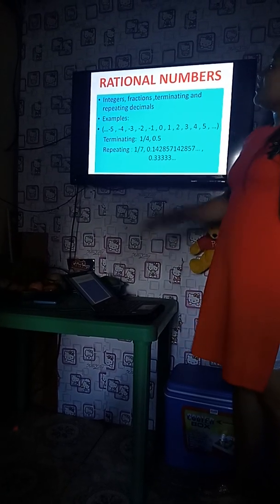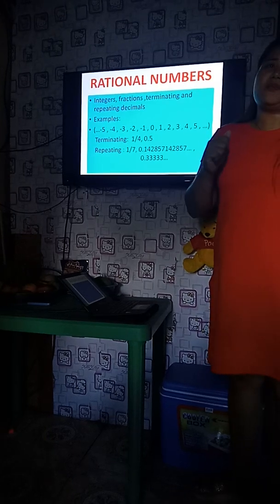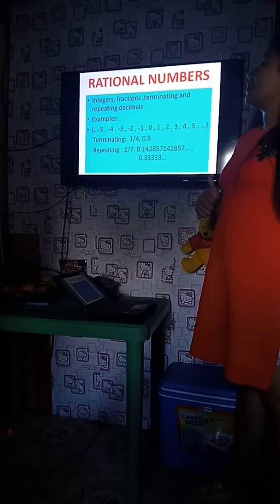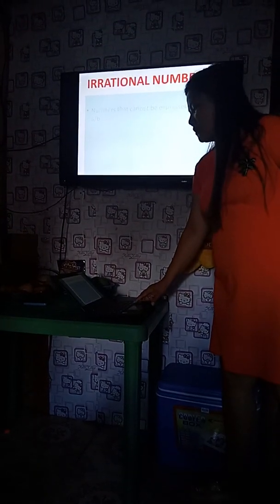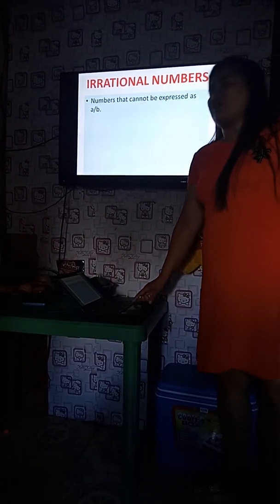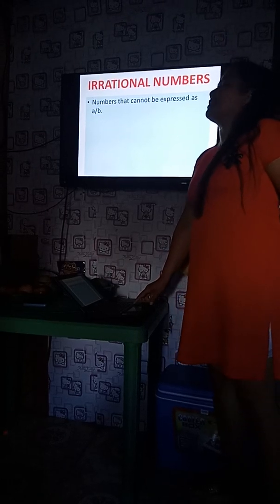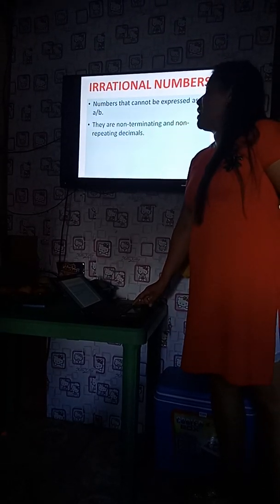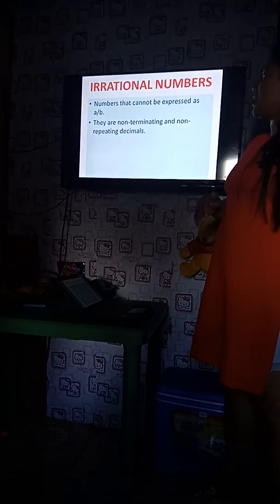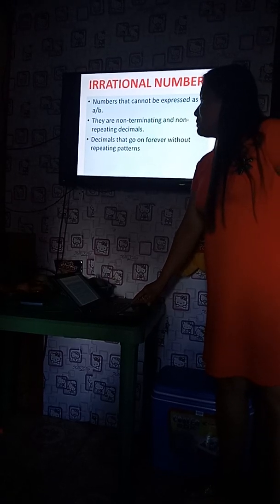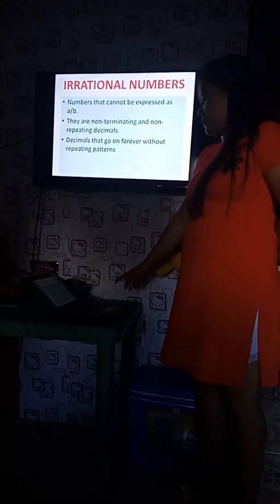But there are some special numbers which are not included as rational numbers, and these are called irrational numbers. Irrational numbers are numbers that cannot be expressed as a over b. They are numbers which are non-terminating and non-repeating decimals, decimals that go on forever without repeating patterns.